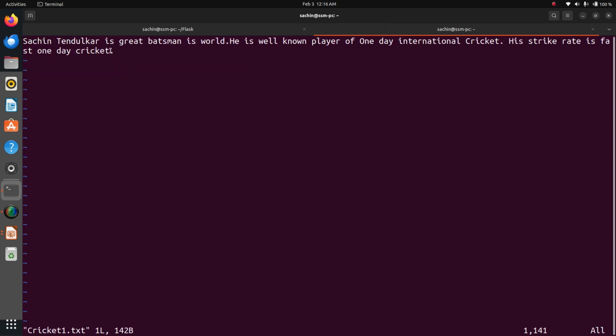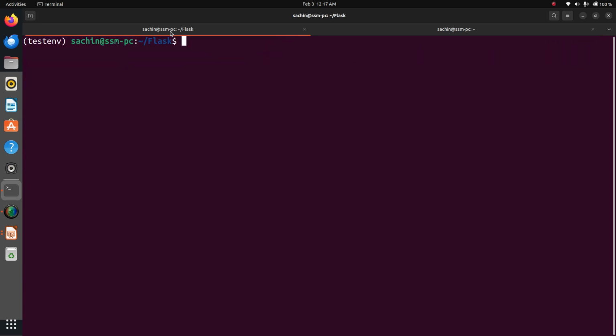Here, Sachin Tendulkar is a great batsman in the world. He is a well-known player of the one-day international cricket team. His strike rate is fast in one-day cricket. Now I want to encrypt this plain text into ciphertext. That's why I am using this program.